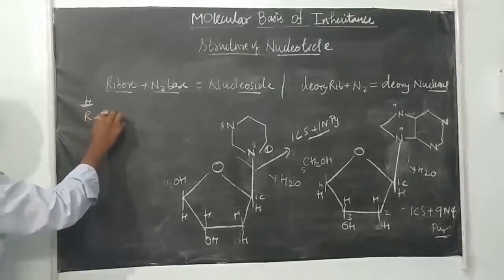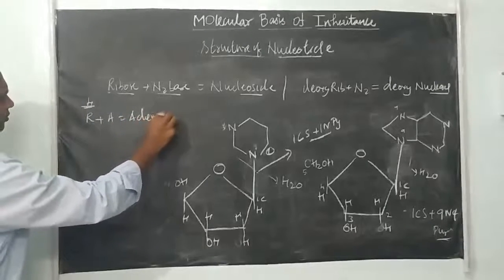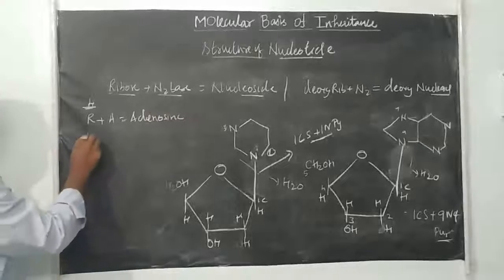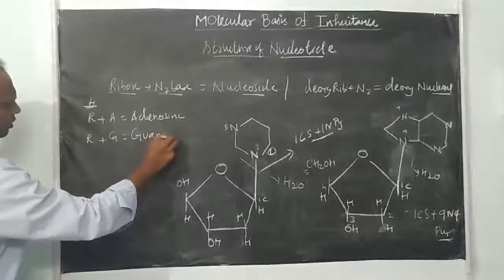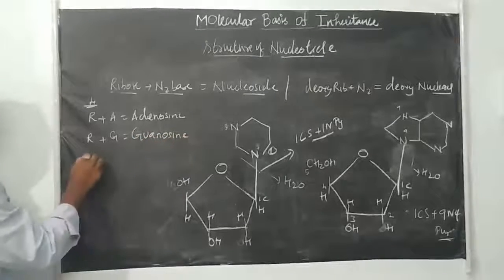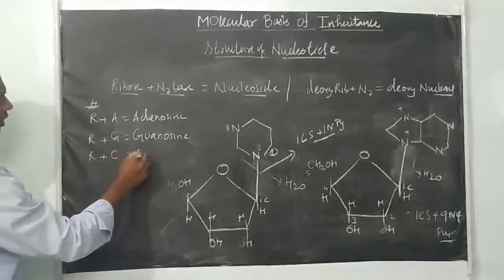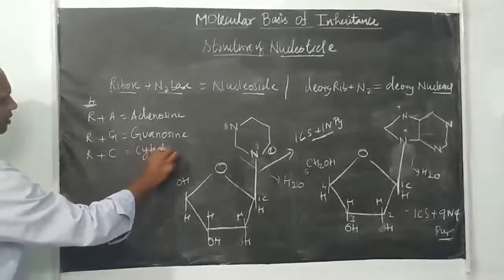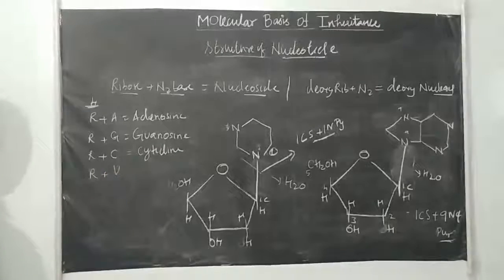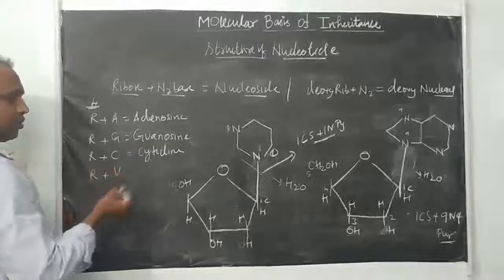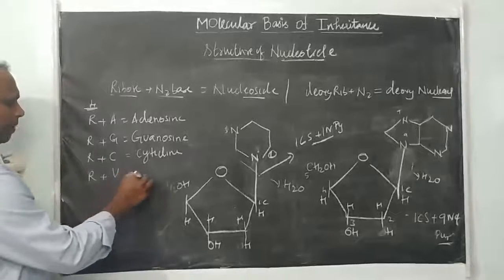We will see here there are 4 types of nucleosides. Ribose plus adenine gives adenosine. Ribose plus guanine, the nucleoside name is guanosine. Ribose plus cytosine, the nucleoside name is cytidine. Ribose plus uracil, because thymine is not found in RNA, so there is no thymidine nucleoside, only deoxynucleoside. So uridine.